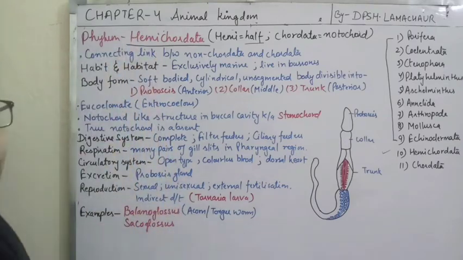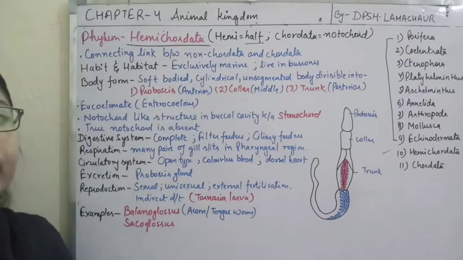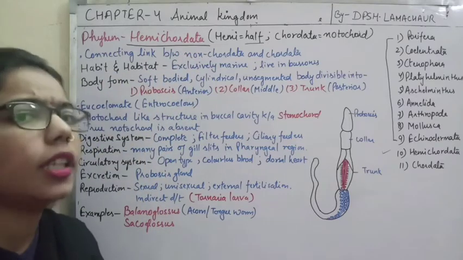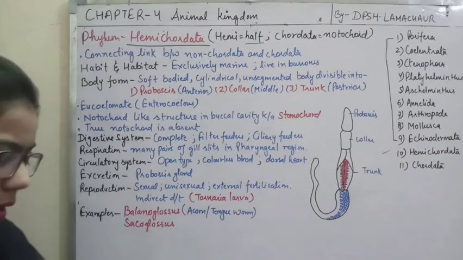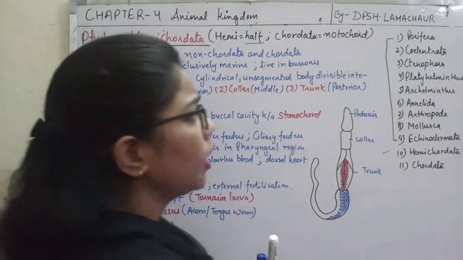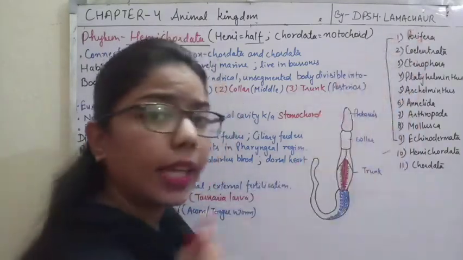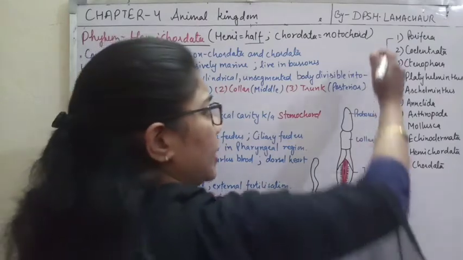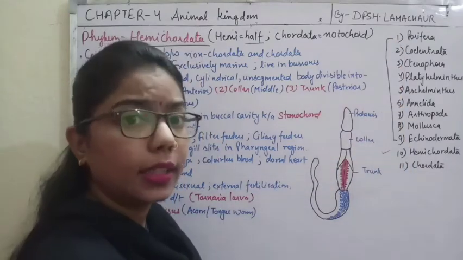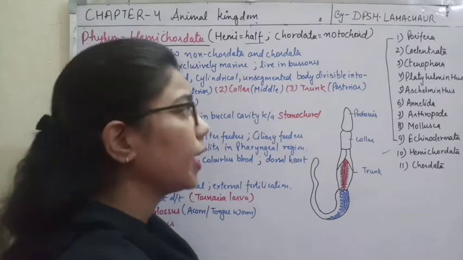So the first thing about Hemichordata: it is a connecting link between non-chordates and chordates. Now what is the meaning of non-chordates? Whenever we started from the Porifera, how were they? Lower organisms. As evolution happened, they transformed into higher animals.